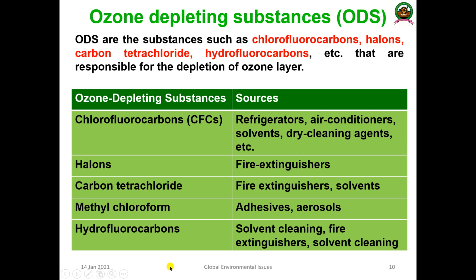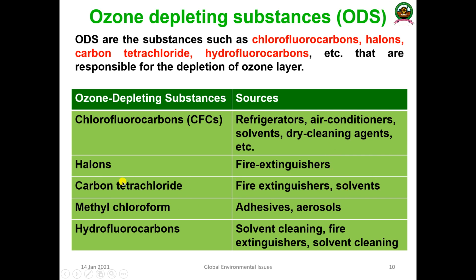These are some of the examples. Chlorofluorocarbon, how does it emerge? It emerges from refrigerators, air conditioners, solvents, dry cleaning agents, etc. Electronic items also contribute a lot of such components. The halogens, primarily consisting of bromide: fire extinguishers contribute a lot of halogens. Carbon tetrachloride, again from fire extinguishers and various solvents coming out of the industries.